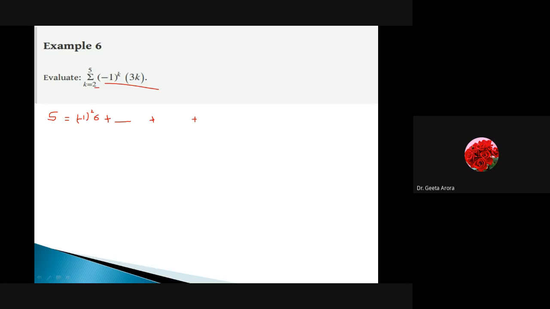Take k equal to 3, k equal to 4, k equal to 5. Write down the answers, and then we will show what the correct answer is. You should not take much time because it's very simple. The first term we have already calculated is 6. The second term, you have to see when k is equal to 3 what it becomes and write it as an answer.